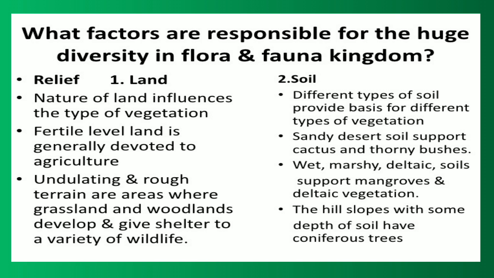Whereas if we talk about the soil, different types of soils provide the basis for different types of vegetation. Sandy desert soil supports cactus, as we can see in the Rajasthan Thar desert area, and thorny bushes. Wet marshy deltaic soils support mangroves and deltaic vegetation, and hill slopes with some depth of soil have coniferous trees.